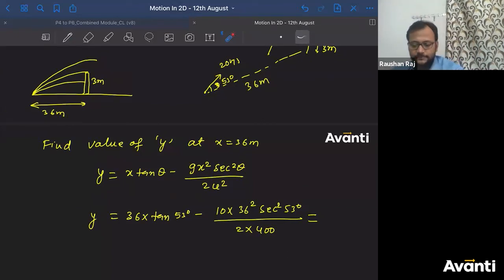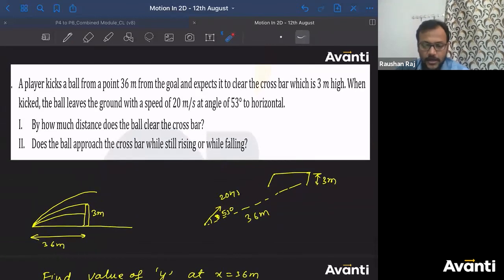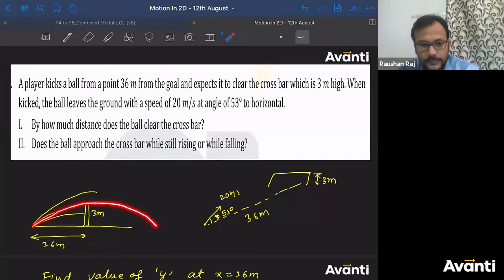What is the second question? Does the ball approach the crossbar while still rising or while falling? How will you get the answer, guys? When you project a ball, it will go like this. So if this is 3 meter, this is also 3 meter.